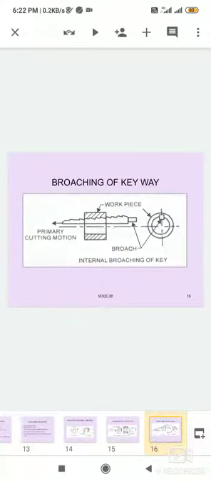Broaching of keyways: to cut keyways on the machine, the broaching tool is made up of a series of cutting edges. Teeth gradually increase in size along its length. The length of the broach depends on the amount of metal removal, length of stroke, amount of accuracy, and degree of finish.